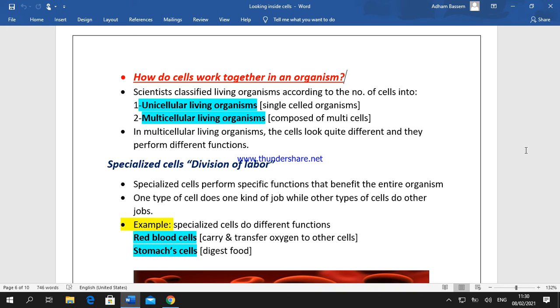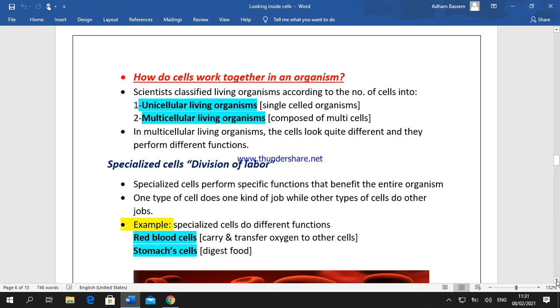One type of cell does one kind of job, while other types of cells do other jobs to benefit the entire organism. When we examine the specialized cells in multicellular living organisms, we notice they differ in functions and they may also differ in structure.